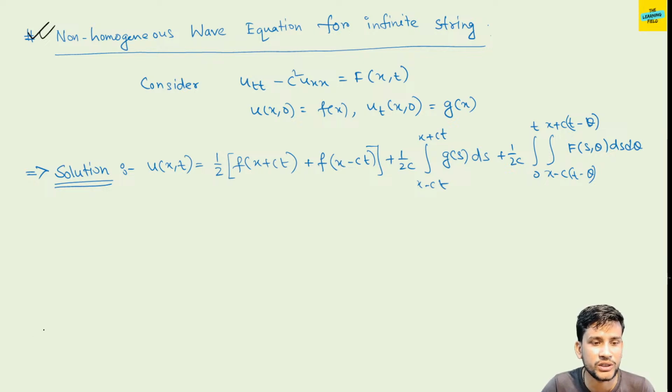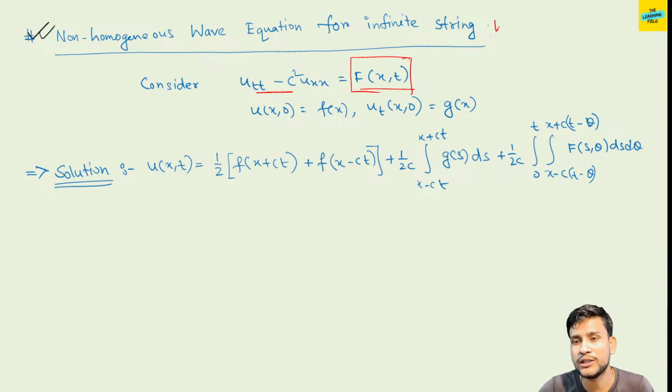What is the non-homogeneous wave equation? Consider u_tt minus c square u_xx equal to f of x,t. This is 0 for the homogeneous case. For the homogeneous case the right side is 0, but for the non-homogeneous case the right side is a function of both the variables x and t. So u(x,0) equals f(x) and u_t(x,0) equals g(x).